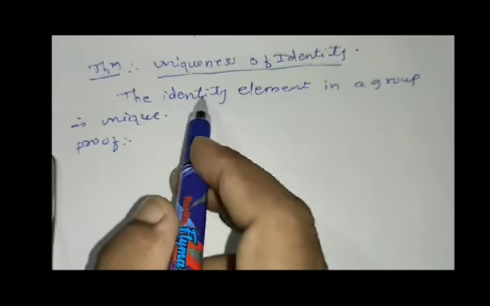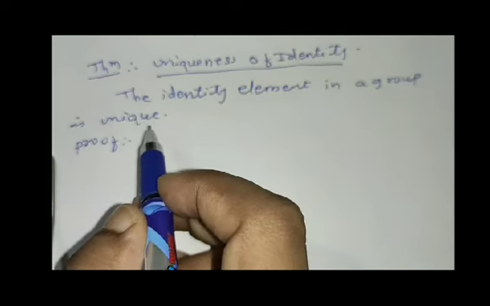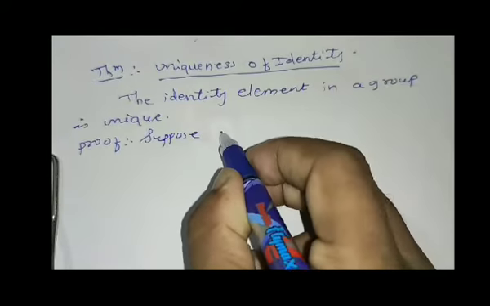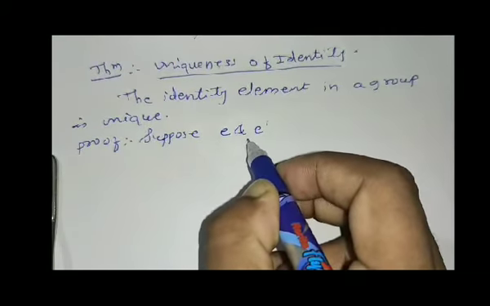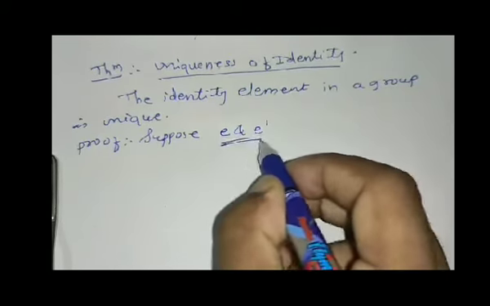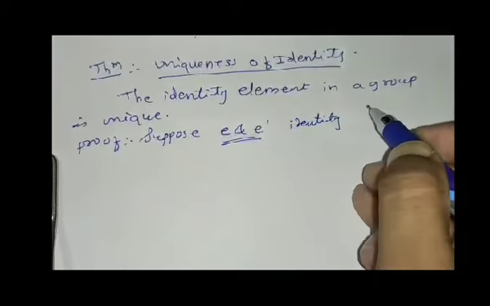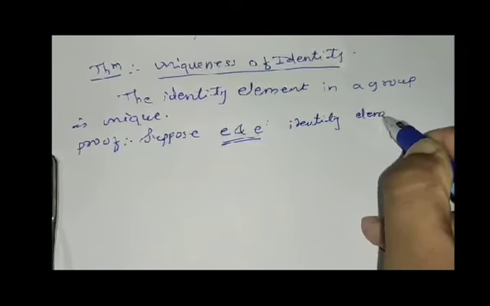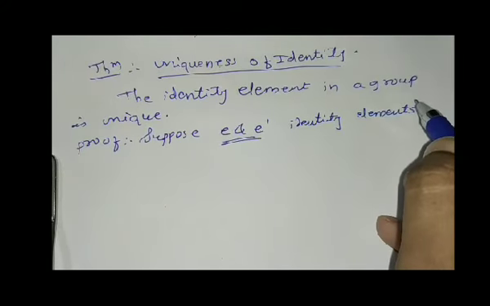Show that the identity element in a group is unique. For this proof, suppose the group has two elements, e and e dash, both identity elements of the group. We have to show that these identities are not distinct but the same.